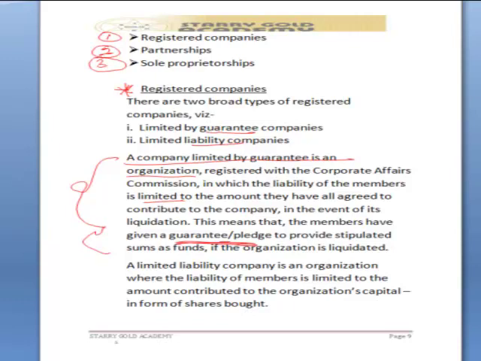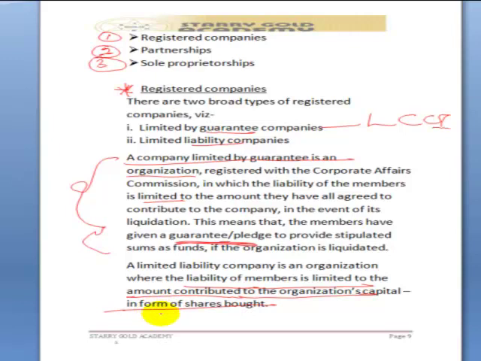An example of a limited by guarantee company is the Lagos Chamber of Commerce and Industry. It is a company limited by guarantee. The next type of company is limited liability companies. A limited liability company is an organization where the liability of members is limited to the amount contributed to the organization's capital in form of shares bought.